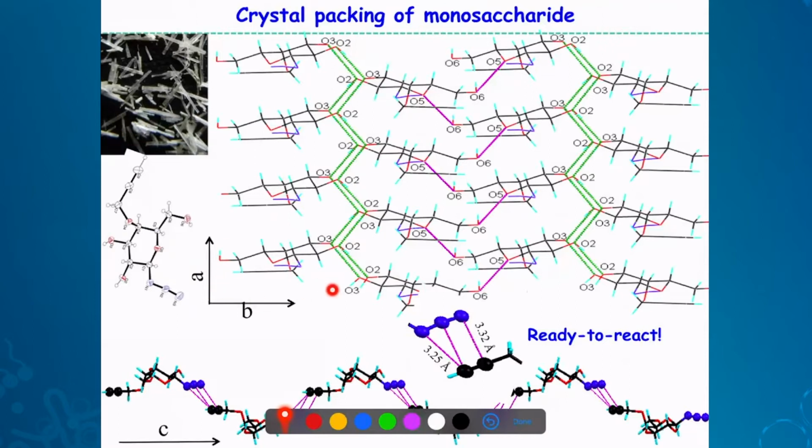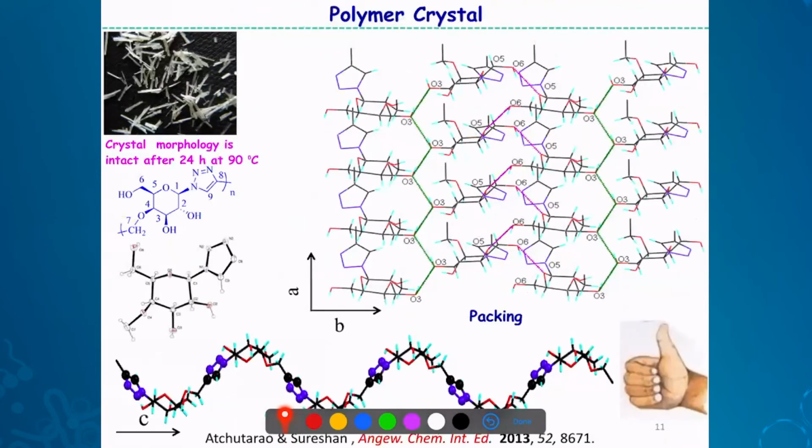In the C direction, you can see this azide and alkyne are proximally placed in a chain-like fashion. So in a head-to-tail fashion. So they can undergo reaction in principle. So now upon heating this material, the crystal is intact, no melting happens.